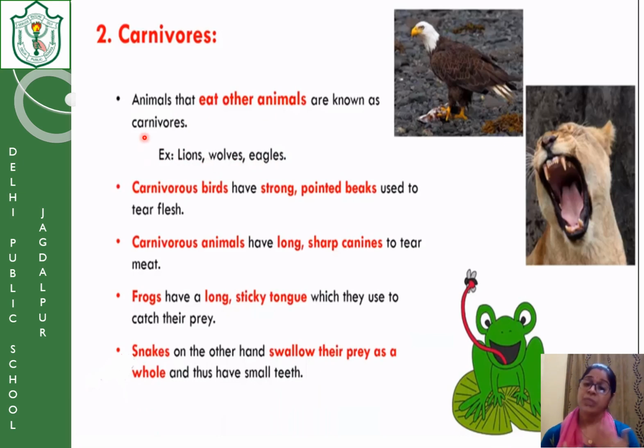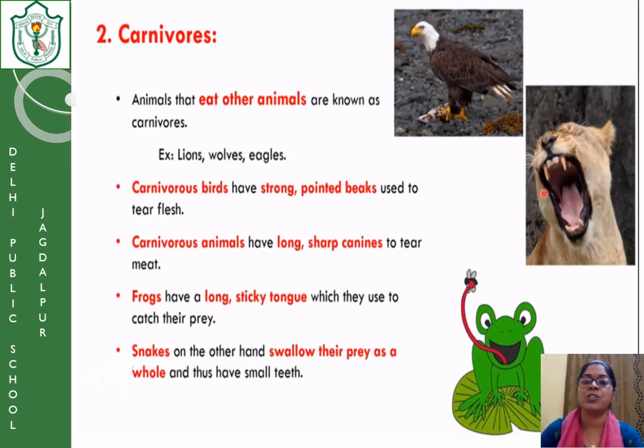Okay. Now, since they are meat eaters, their requirement in the mouth will be different. Like they will have sharp pointed teeth. In this we include many carnivorous animals and some carnivorous birds also. The animals will have sharp pointed teeth to tear the flesh, and the birds will have sharp pointed beaks to tear the meat. Now you can see this is the portion of an eagle, of a hawk. You can see that this is an eagle. Now you can see that there is a sharp pointed beak of the eagle.